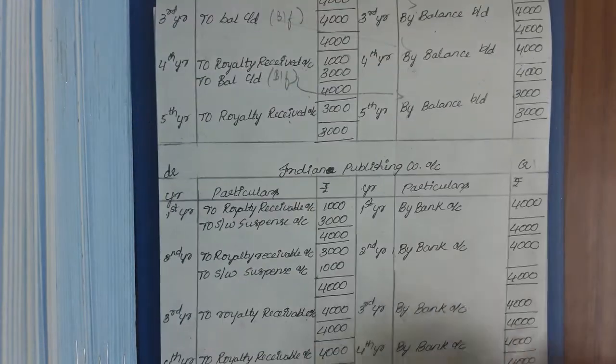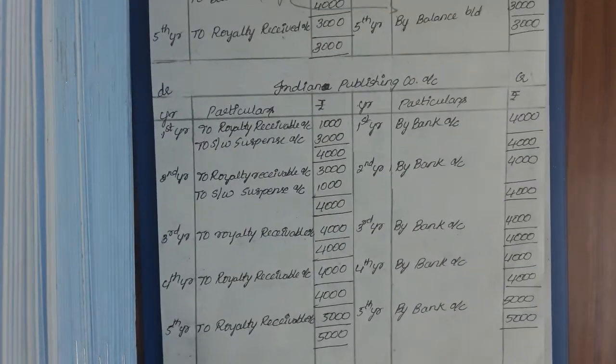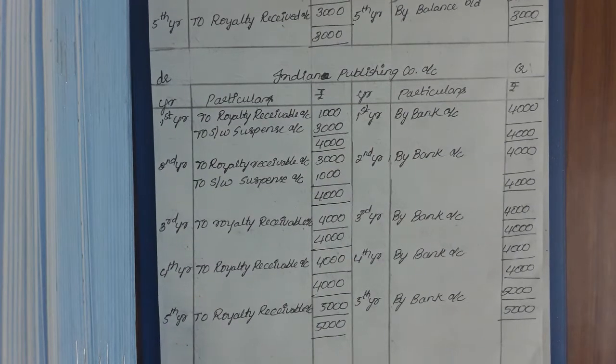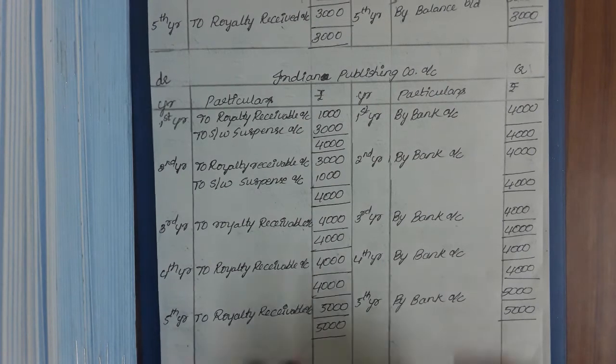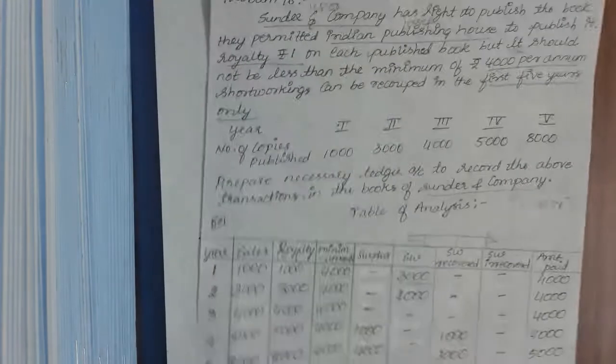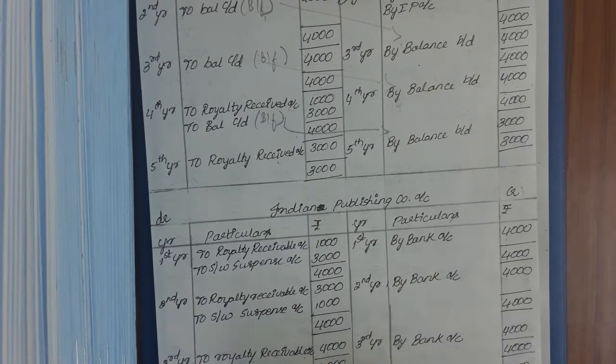Next, coming on to what is the account we need to prepare. Now we need to prepare the Indian Publishing company account, or the lessee's account. So in the lessee's account, you will first take it on the other side, whatever the money we gave. Here the account will be prepared according to Indian Publishing. So by bank account 4,000, whatever value you paid, 4,000, because you will be crediting in the Indian Publishing account. Indian Publishing will credit because he is giving the money, right? Whenever you give the money, you will be credited.